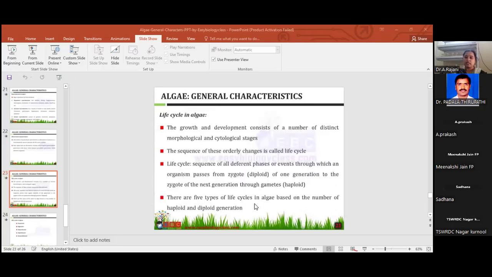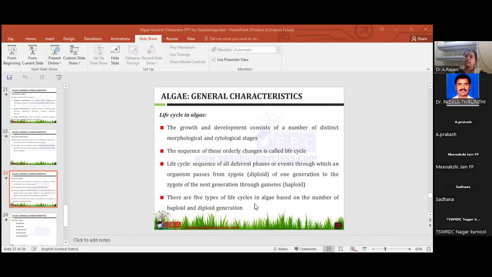And life cycles. Coming to the life cycle, the growth and development consist of a number of distinct morphological and cytological stages. The main sequence of the orderly change is called the life cycle. The organism possesses a zygote, which is the diploid condition, of one generation, and the next generation arises through gametes, the haploid condition.